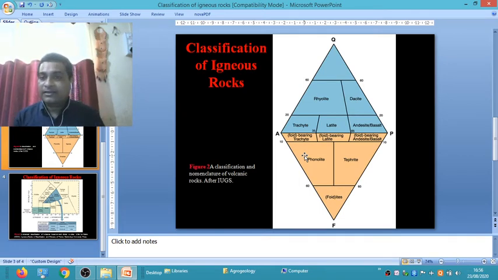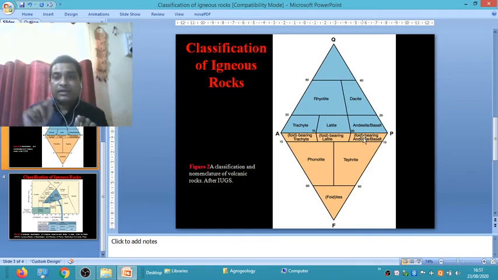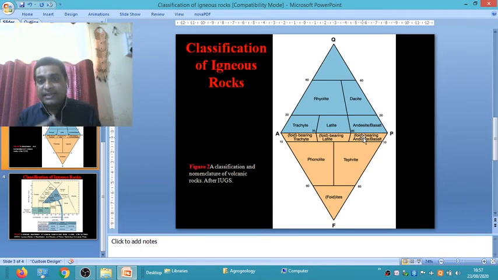Okay, another is when, out of total feldspar, plagioclase feldspar is greater than 65% and 35% of alkali feldspar, with little amount of feldspathoid, it is called foid bearing andesite or basalt.